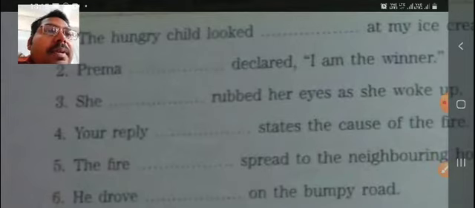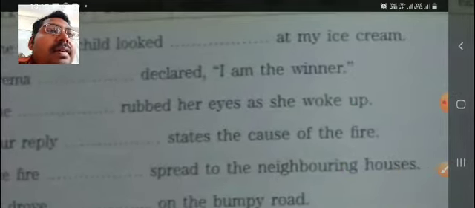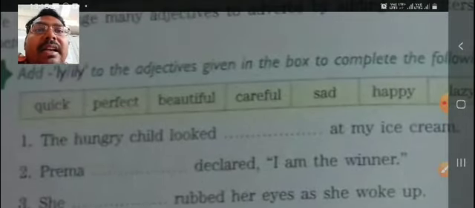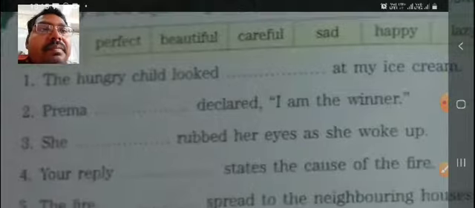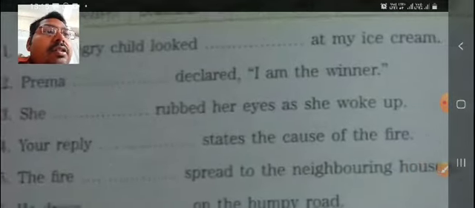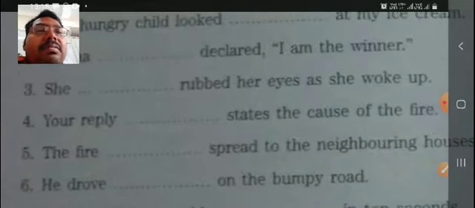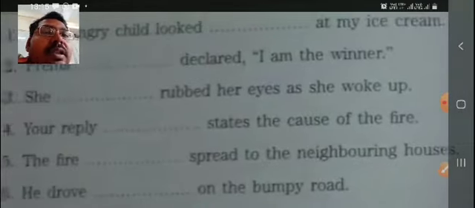Your reply states the cause of the fire. Perfectly would be the right answer for the fourth. The fire spread to the neighboring houses.